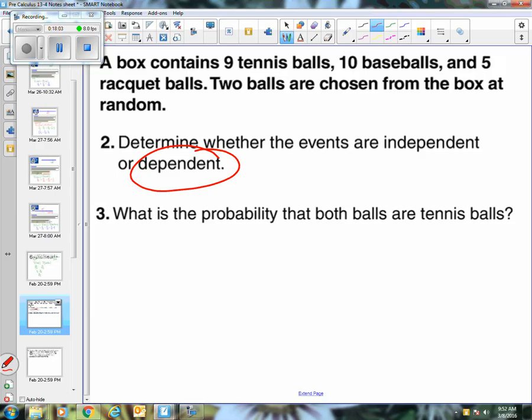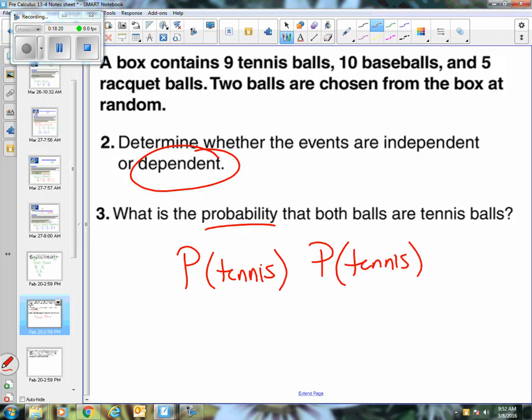Now, the way we say this then, 2 balls are chosen. You chose, let's see, probability that both are tennis. So that means on the first draw, I got a tennis ball. And then on the second draw, I got a tennis ball again. Did you notice the connecting word that I said? And, right? Multiplication. I want this and this. Even though it's still independent, it's still an and scenario. You want both of those things to happen. You're drawing twice. I want this to happen and that to happen.